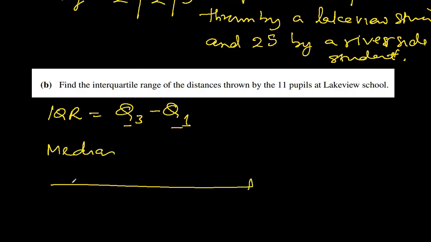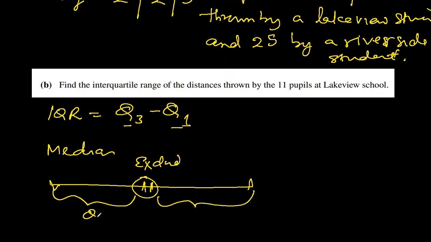If this is the data, the median will be the middle number if there are odd numbers. If they are even, then we'll find the average of the two. Then we exclude the median and find the median of the lower data and the median of the upper data. Lower data becomes Q1, upper data is Q3. Then we just subtract.